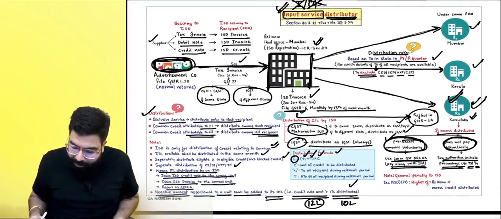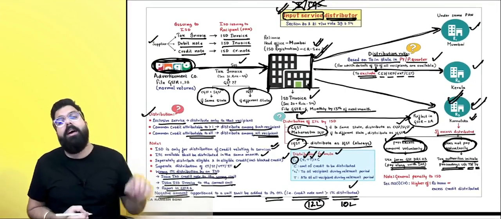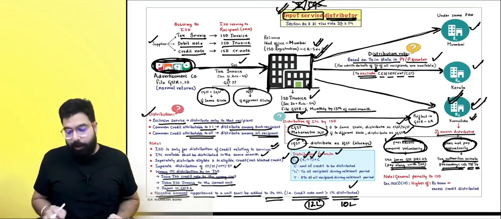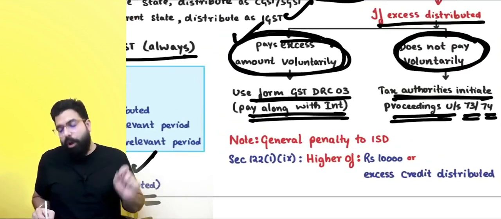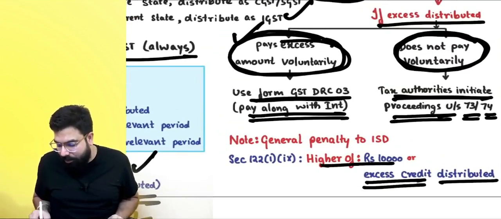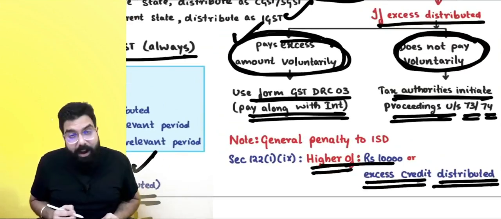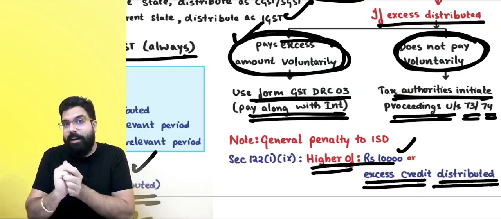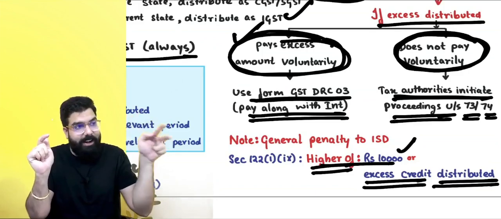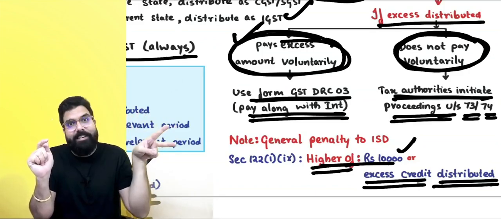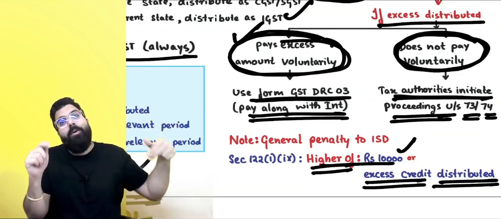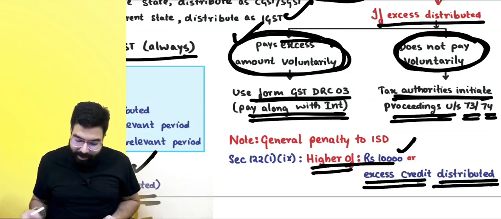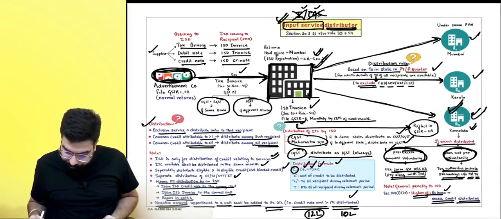But sir, what about the head office which has distributed extra? The head office will also face a general penalty under section 122, which is 10,000 or the excess credit distributed, whichever is higher. Always remember, 10,000 under CGST and 10,000 under SGST, or the excess credit distributed under CGST and excess credit under SGST, whichever is higher. Are we clear, everyone? Yes, sir, we got it.